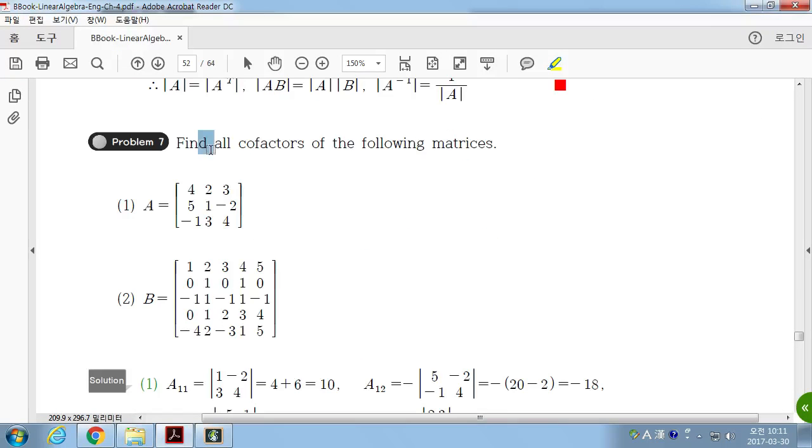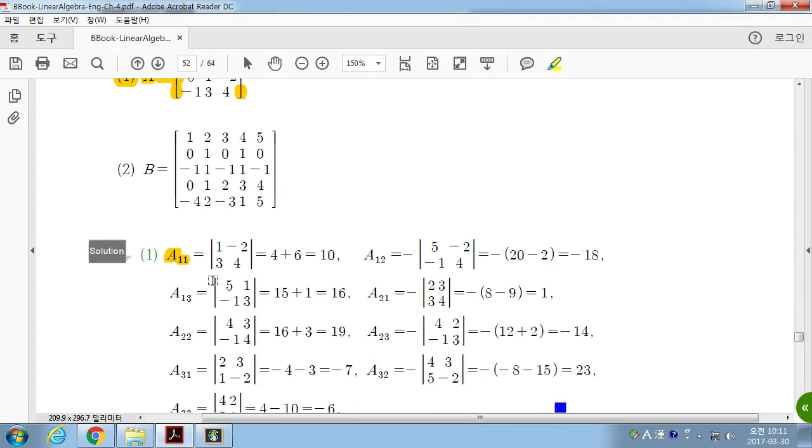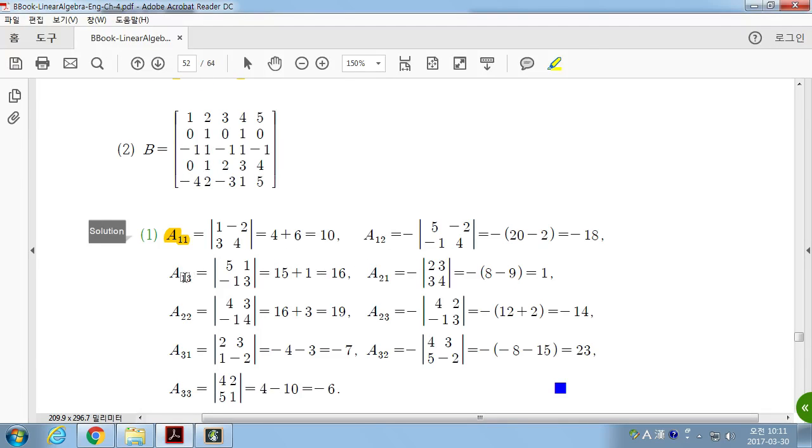And find all the cofactors of the matrix. Can you find the cofactor of this? You can do it by hand. For example, for A11, the cofactor is as you see. The sums of these two indices i and j are all even numbers, so they are all plus signs.